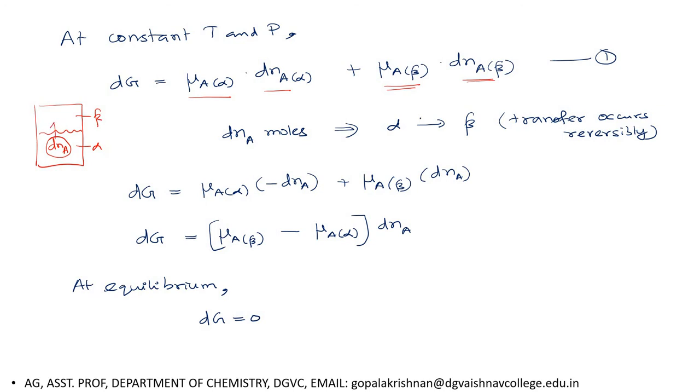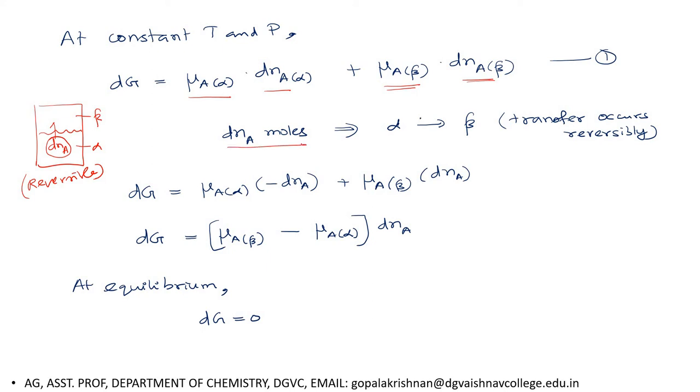This is actually a condition of thermodynamic reversibility.